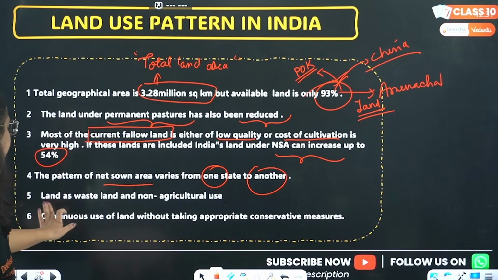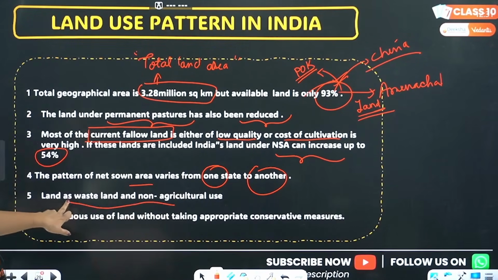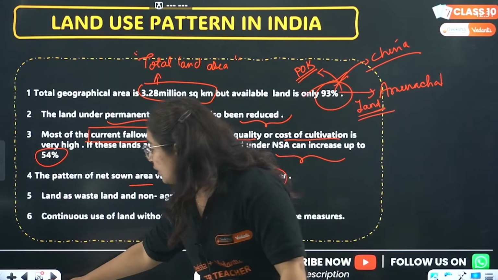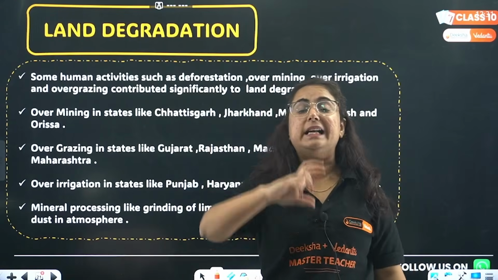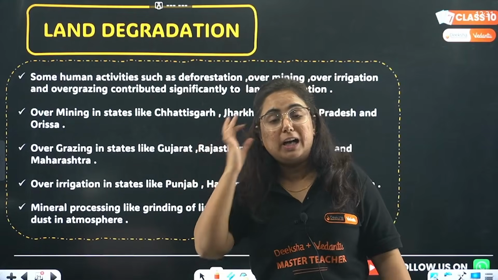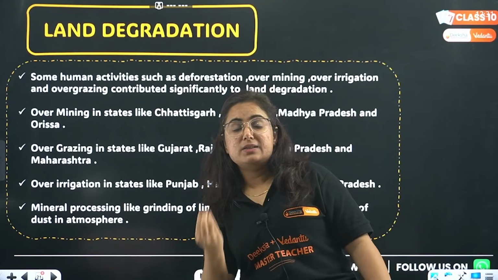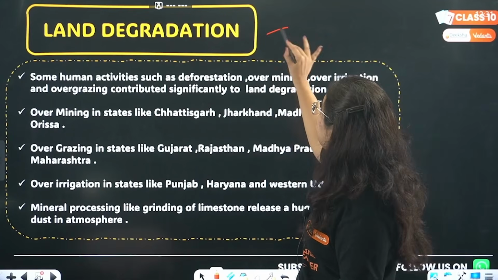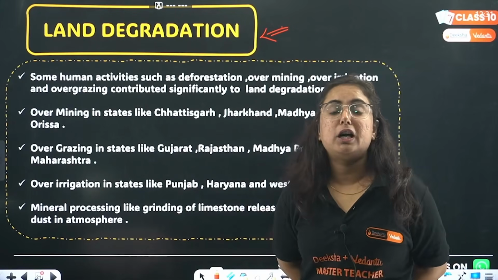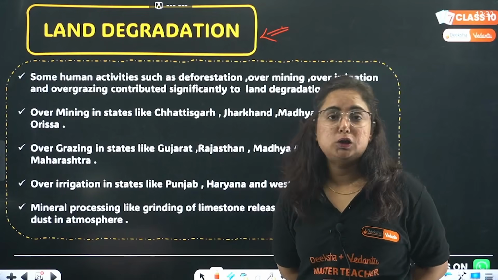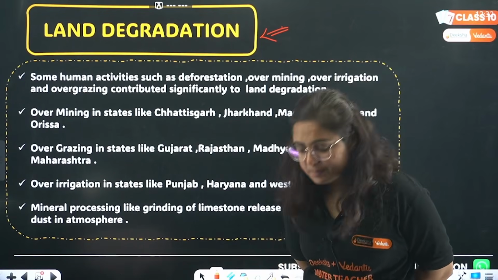Next is land as wasteland and non-agricultural land. Yeah, this is something which we are not able to use. Continuous use of land without appropriate conservation methods is also a problem. Because of these things, we are degrading the land. What are we doing, beta? There are various reasons by which we are doing land degradation. Okay, we will talk about all those activities at this particular time.